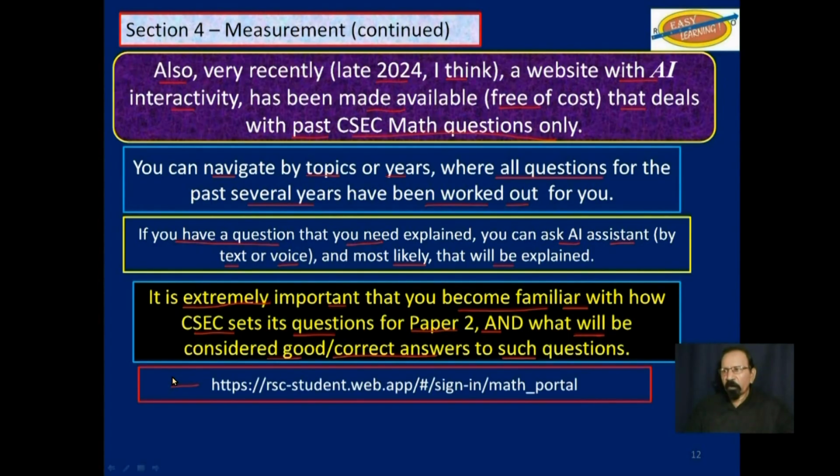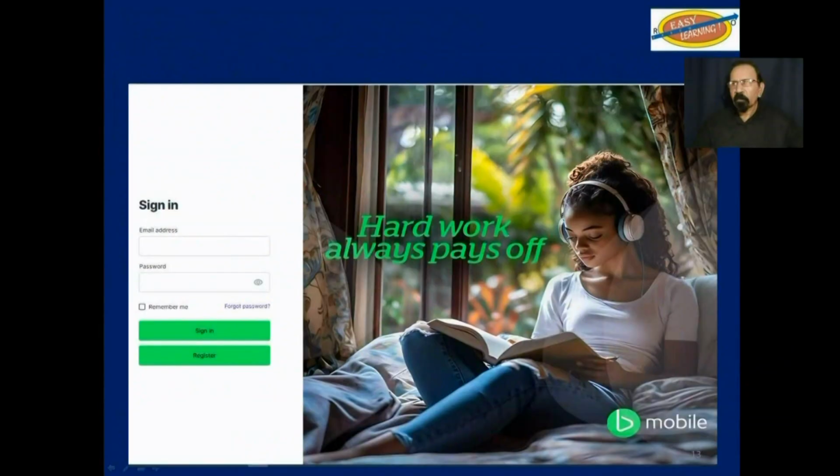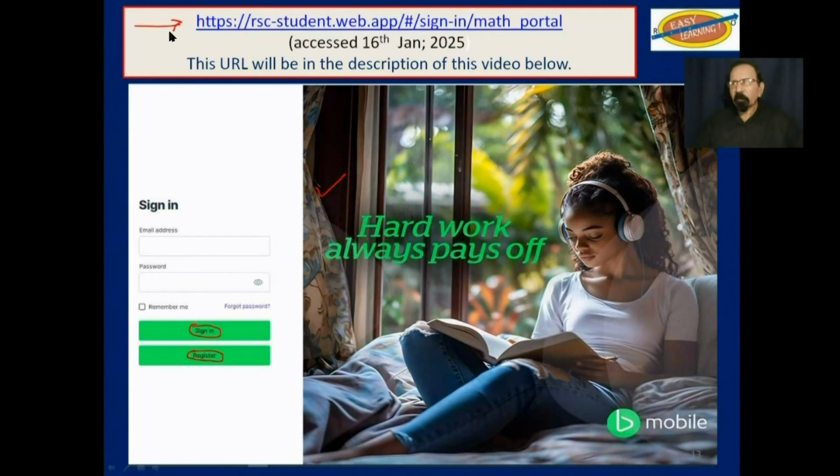This is the URL for that website. On the next slide, I will show you what the home page for that website looks like, which is this here. You will have to first register and then sign in. That is the URL again up there. This URL will be in the description of this video below so that you can easily click on it and be redirected to this website.